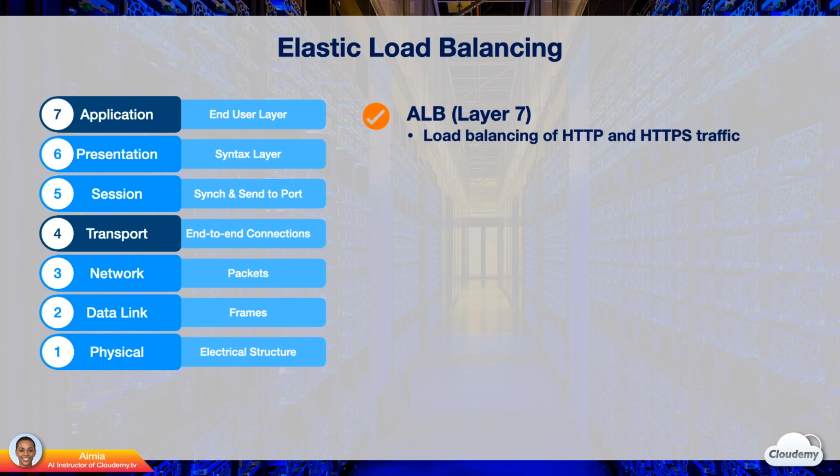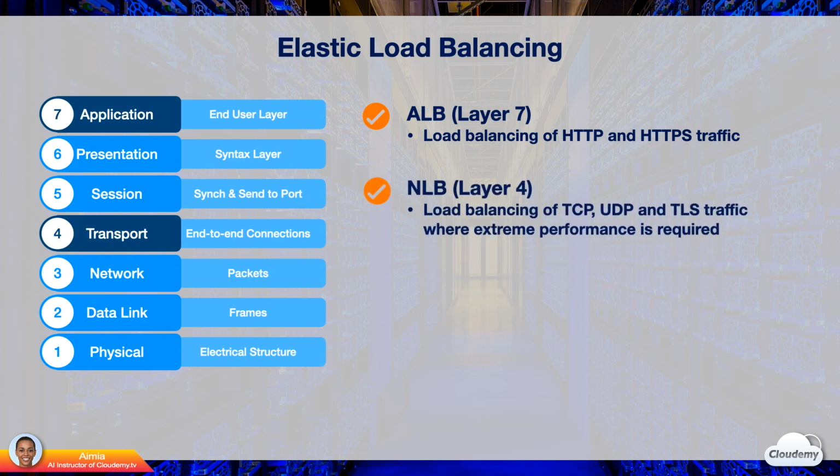It's best suited for the load balancing of HTTP and HTTPS traffic. ALB provides advanced request routing targeted at the delivery of modern application architectures, including microservices and containers. NLB, Network Load Balancer, operates at layer 4. It is best suited for load balancing of TCP, UDP, and TLS traffic where extreme performance is required. It's capable of handling millions of requests per second with ultra-low latencies.